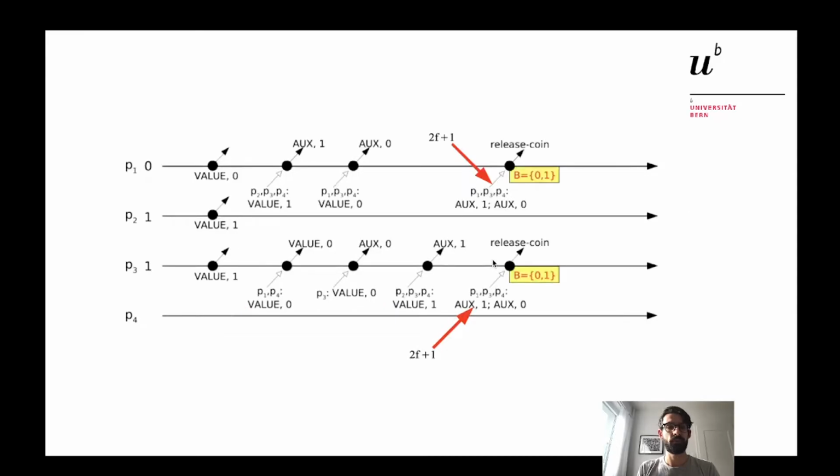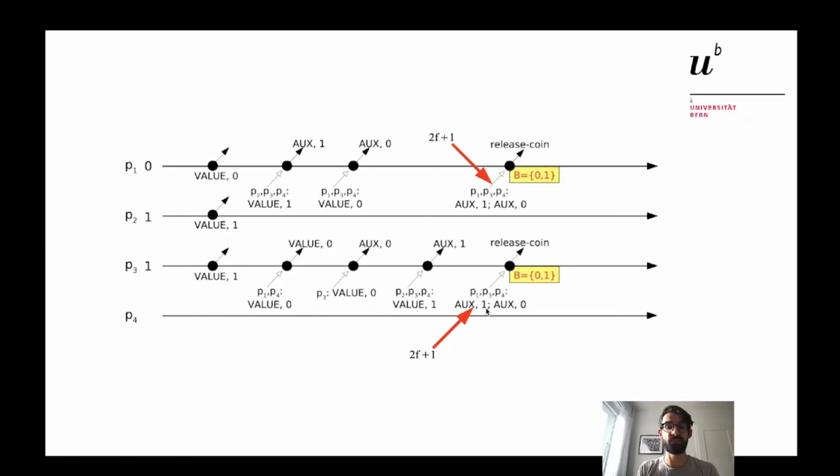Let's move on. Here, again, process P1 will receive value 0 from P1, P3 (from this amplification mechanism, as we can call it), and from P4. I deliver 0, and I start again by broadcasting to everyone also an aux message containing 0. This means that we don't have a single value, but we have a set. We receive aux messages from P1, P3, and P4, and the same also for process P3. It receives from P1, P3, and P4.